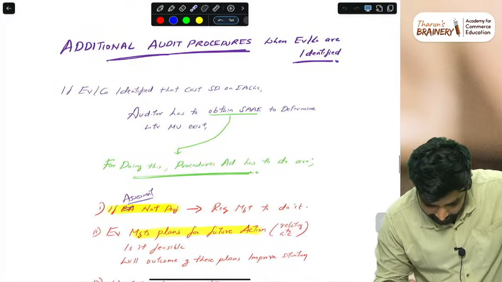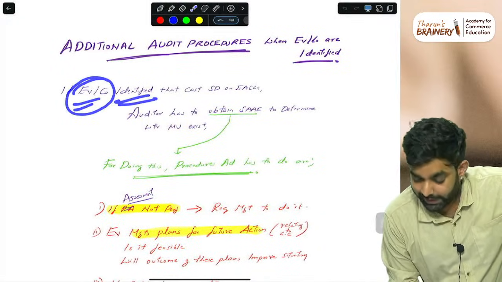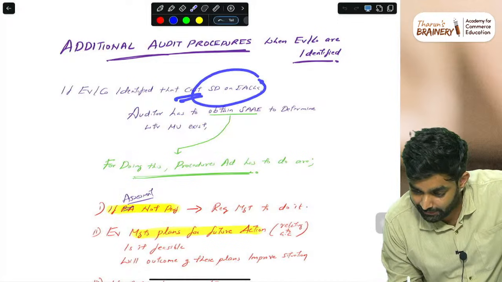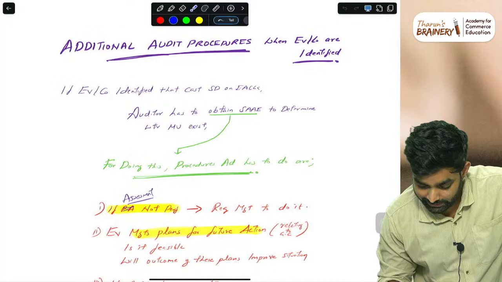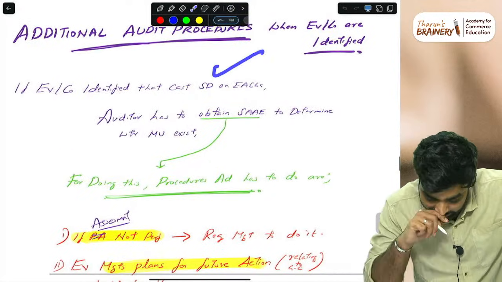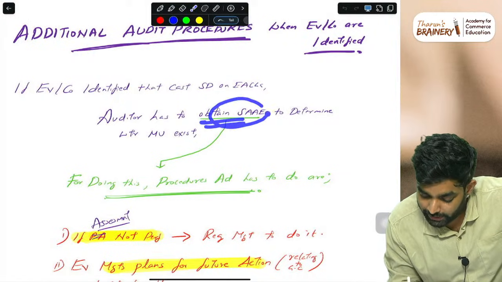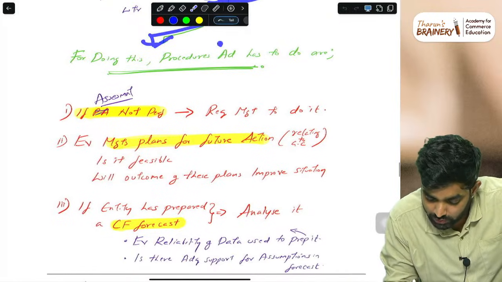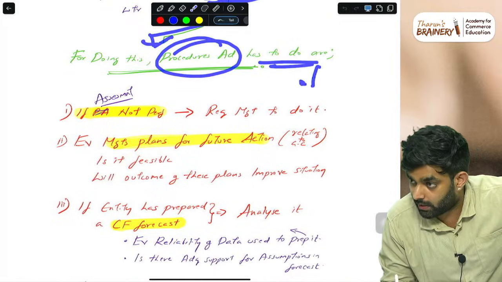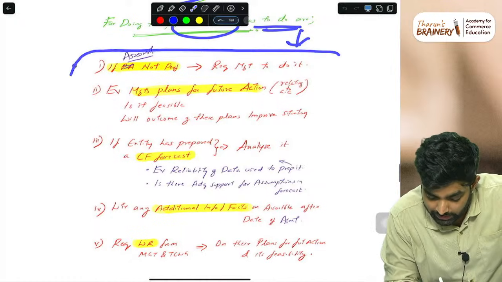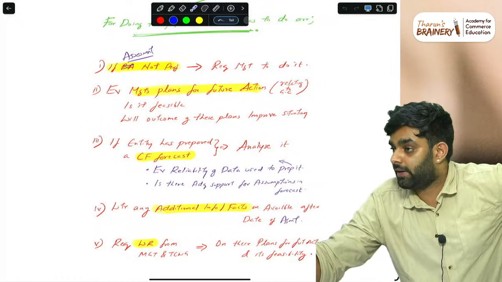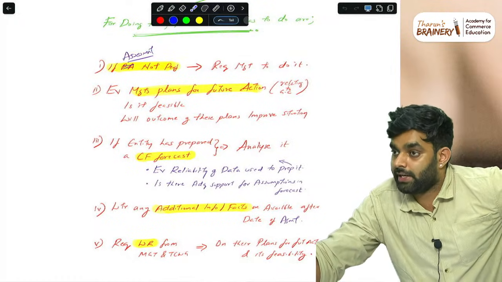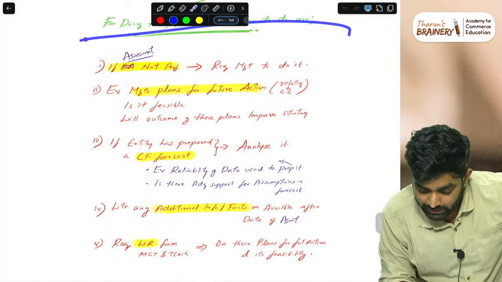If events or conditions are identified that may cast a significant doubt on the entity's ability to continue as a going concern, the auditor has to obtain audit evidence to determine whether a material uncertainty exists. These are the procedures the auditor has to do if any issue affecting the going concern is identified.